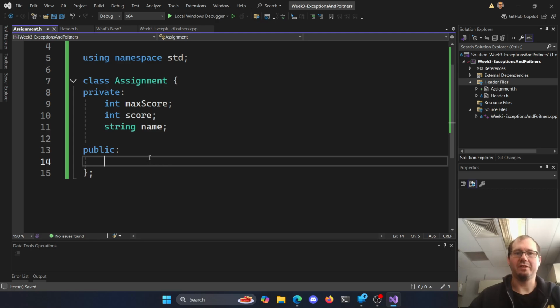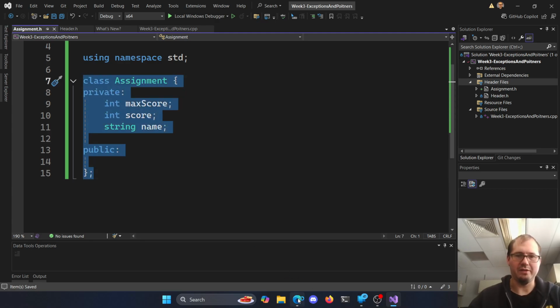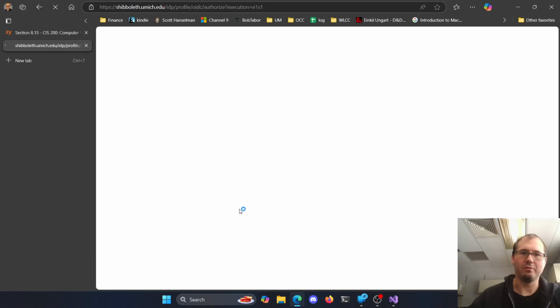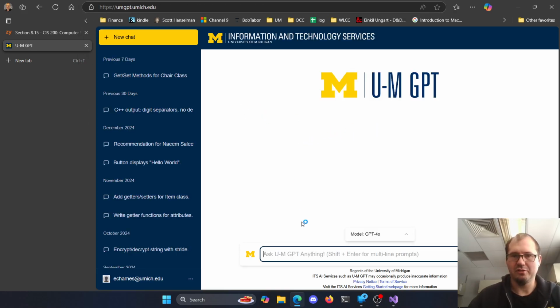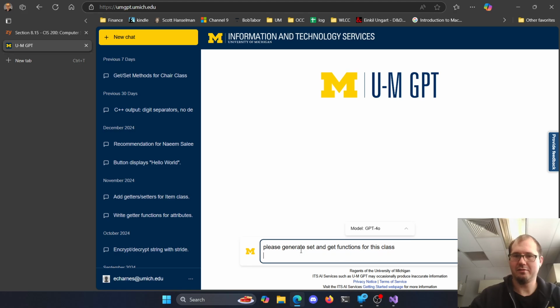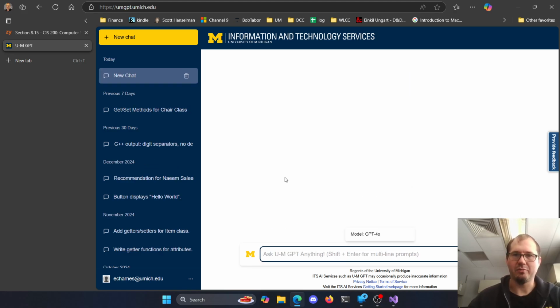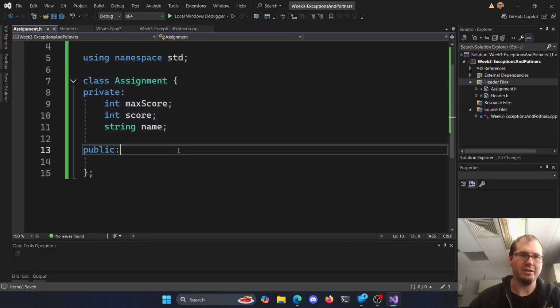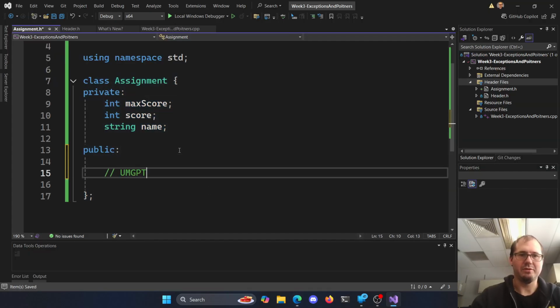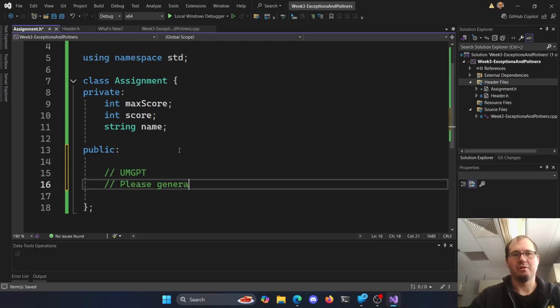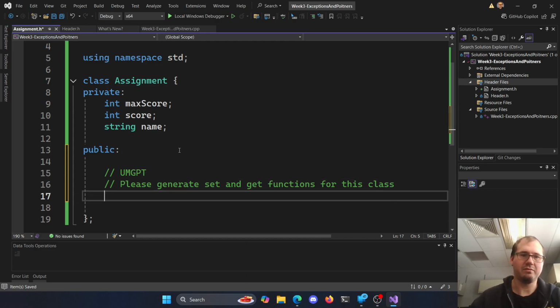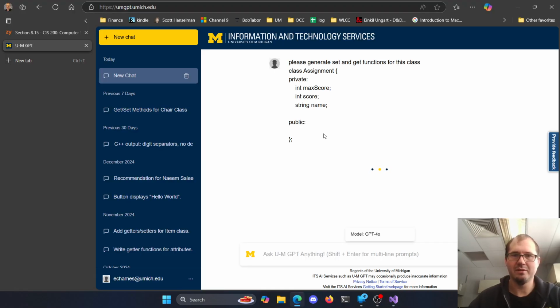Now we need some sets and gets for these. Again, I'm feeling rather lazy, so we'll just ask the chatbot to do it for us. That's fine, we can cite our source. Please generate set and get functions for this class. We'll cite it in here, GPT, with the prompt, and we copy pasted the rest here, but that should be fine.